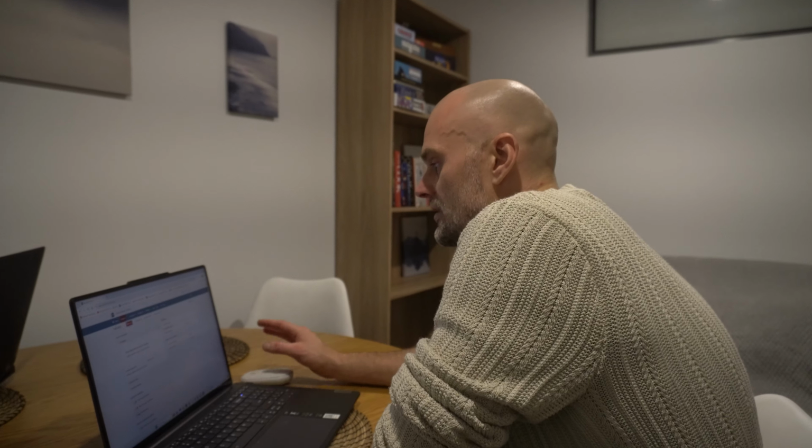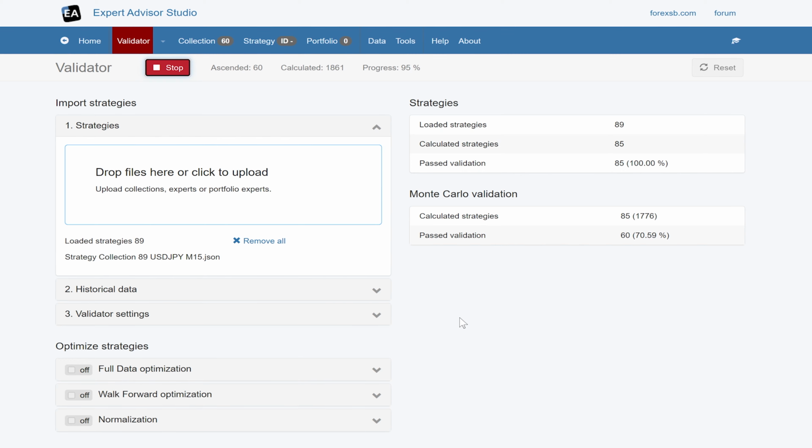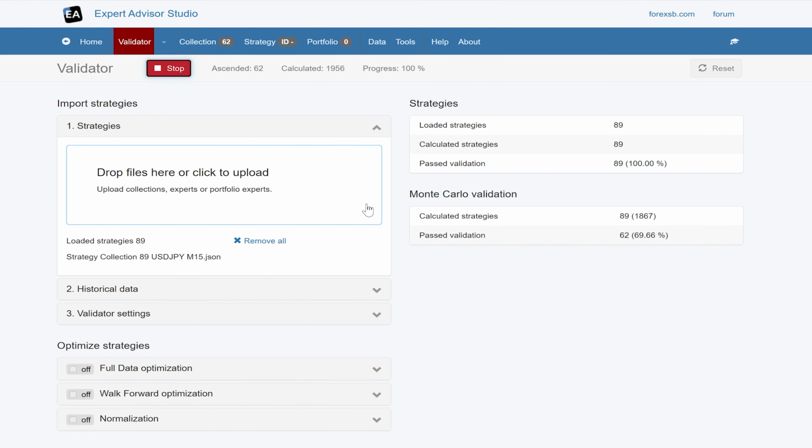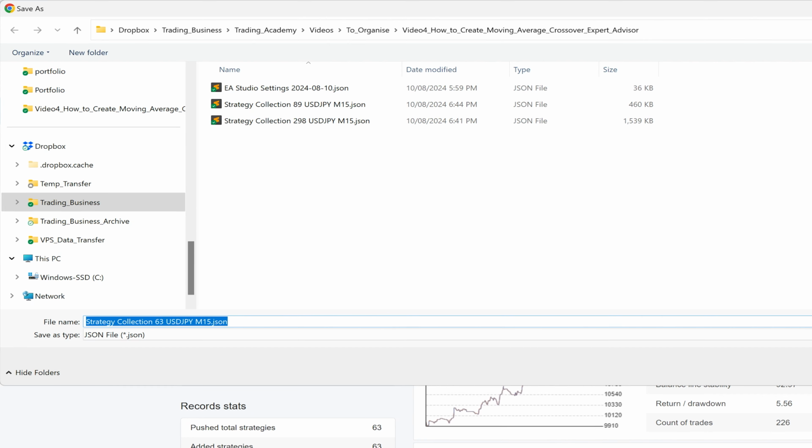Just, does the strategy kind of look like what I was targeting? You know, is it a moving average crossover based strategy? And we'll maybe do a couple of quick manual checks as we go. Okay, perfect. So we've got 63. Again, I will download that and add that to the collection.